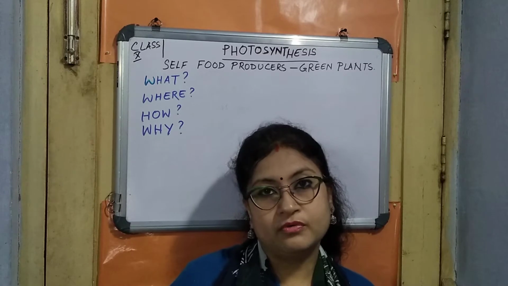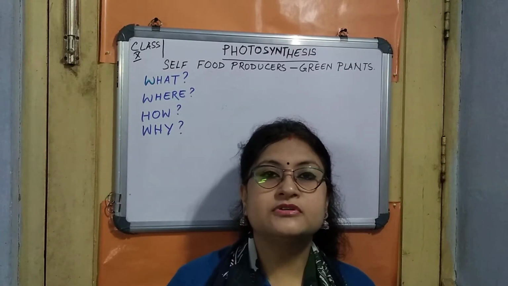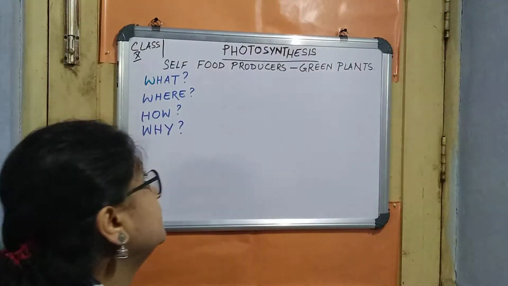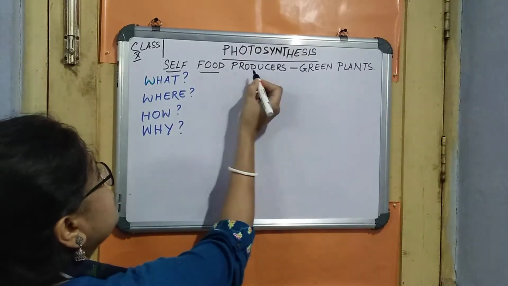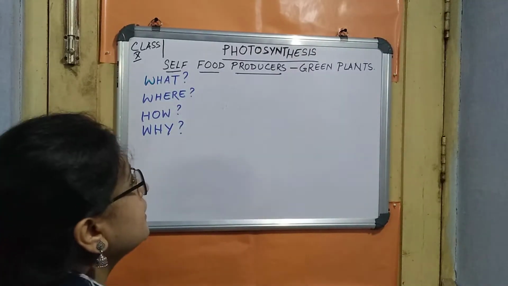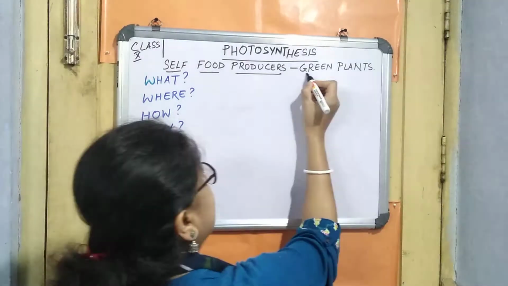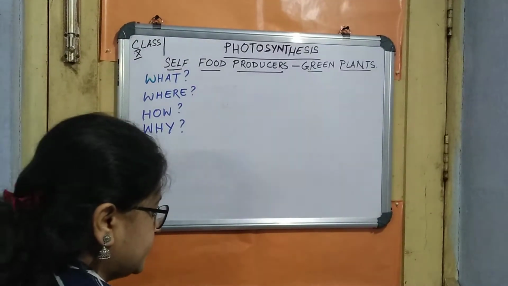So we all know from the junior classes what is the meaning of photosynthesis. Let me go straight away to the explanation part. As you can see over here, I have written photosynthesis as what? It is a self-food producer. We will learn about these self-food producers, that are the green plants, right? And we have already learned what is meant by photosynthesis.